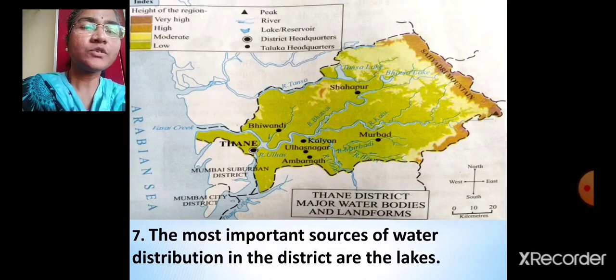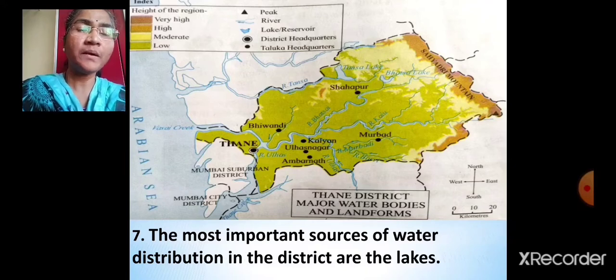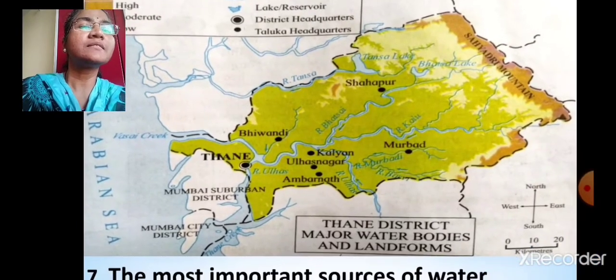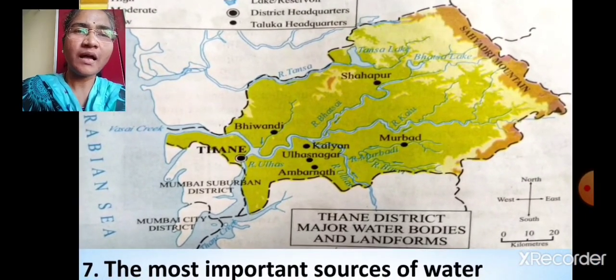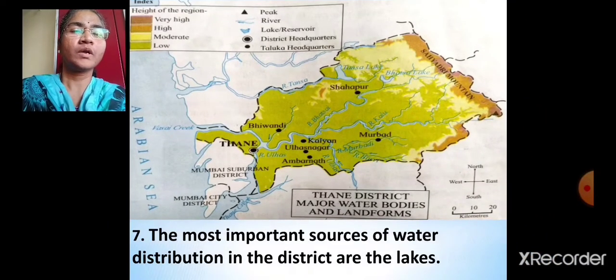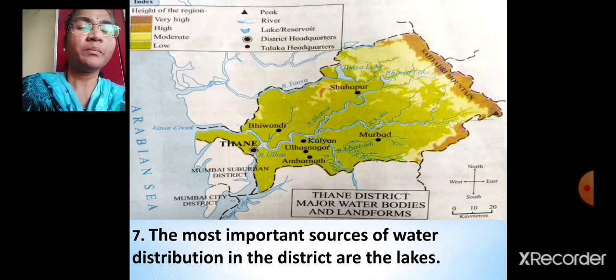The most important sources of water distribution in the district are the lakes. That means people get water from lakes in the Thane district. And which are those lakes? Tansa and Bhatsa. So people get water through these lakes.